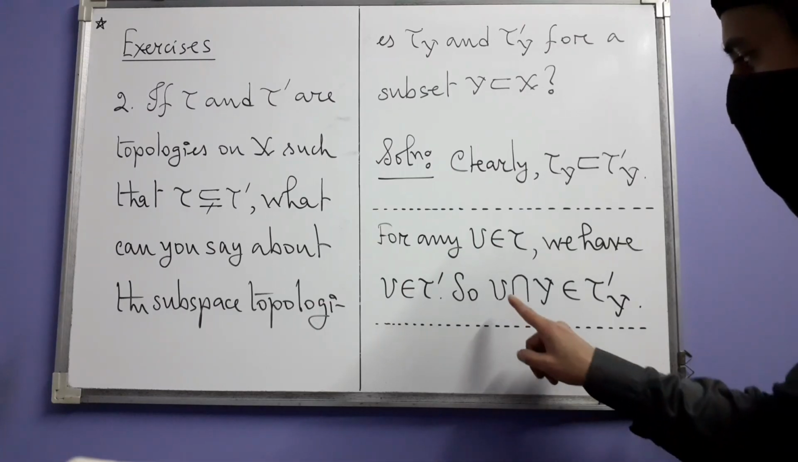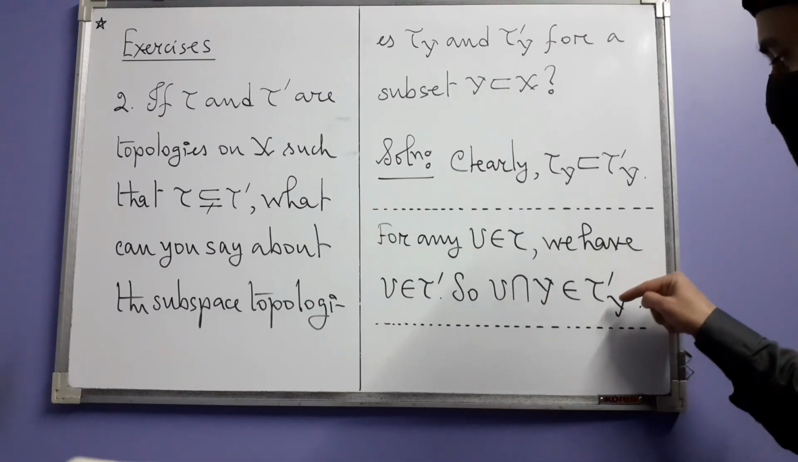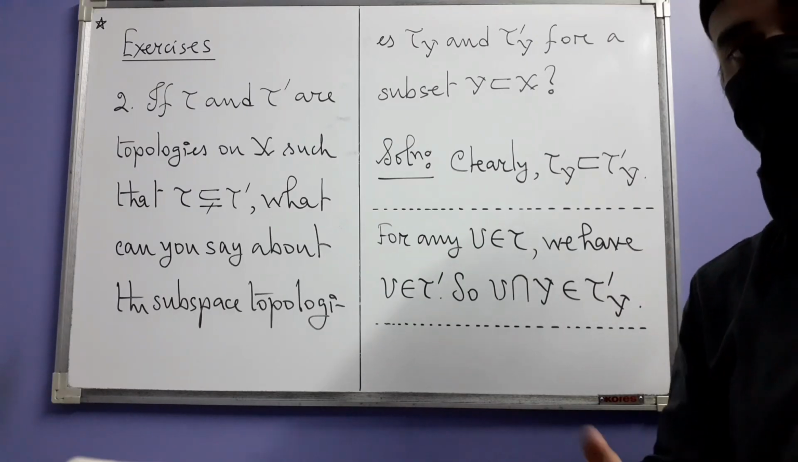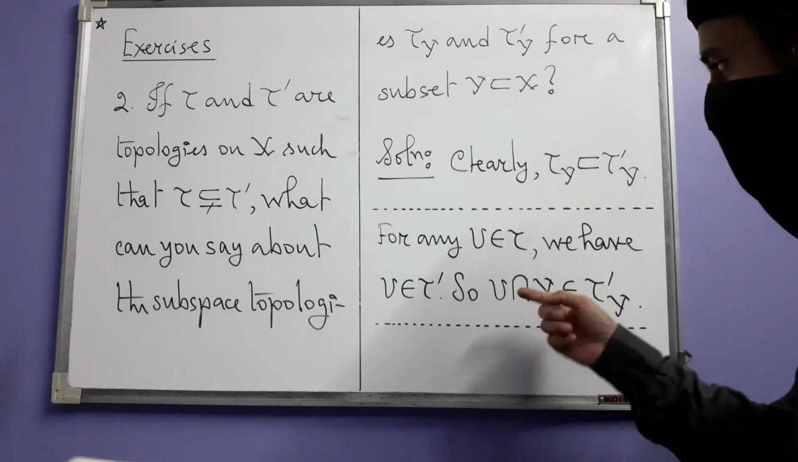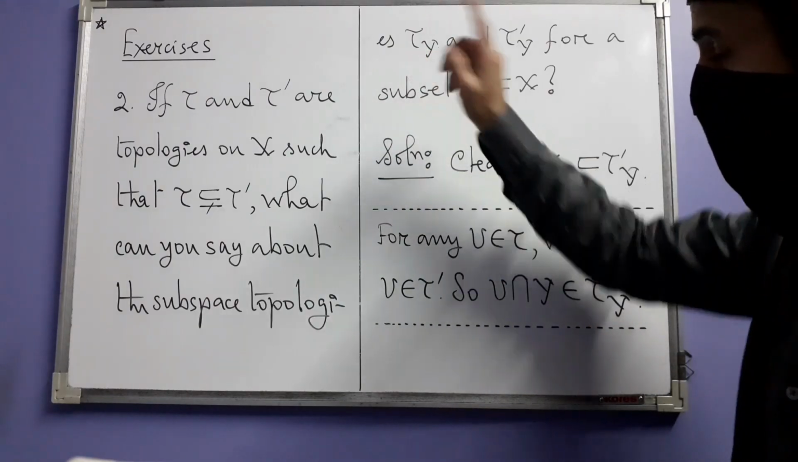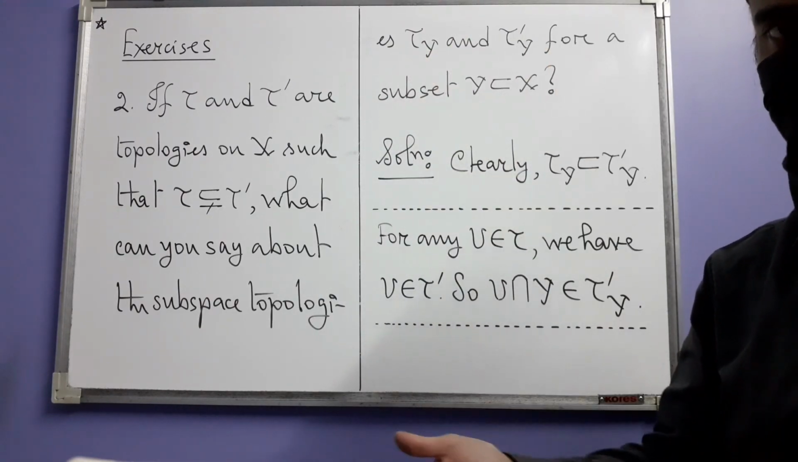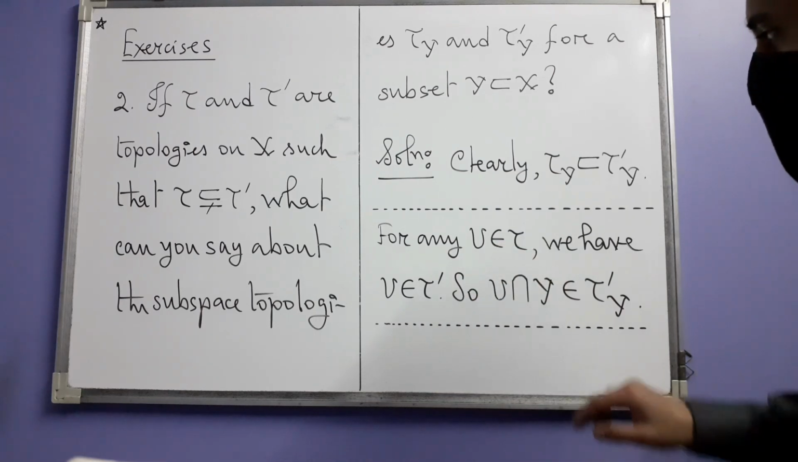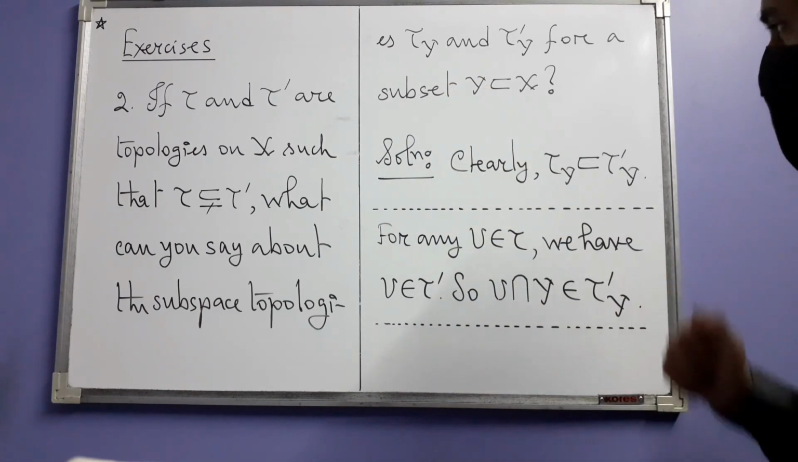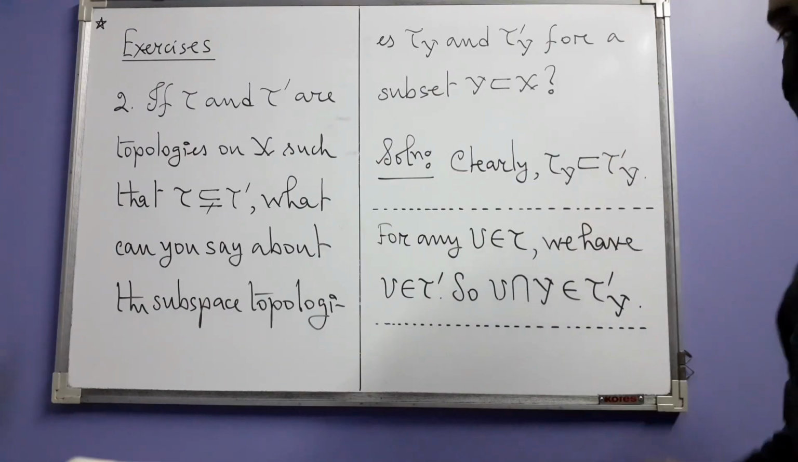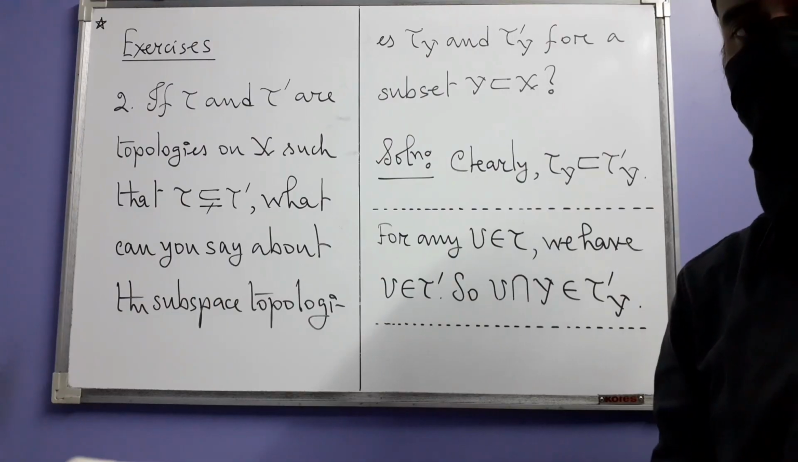And that is why U intersection Y will belong to the subspace topology tau prime Y by the definition of subspace topology. However, this is how elements in tau Y look like. They are intersections of open sets in tau with Y. So that means every element of tau Y is inside tau prime Y. So that's how you get this comparison, that tau prime Y is finer than tau Y.